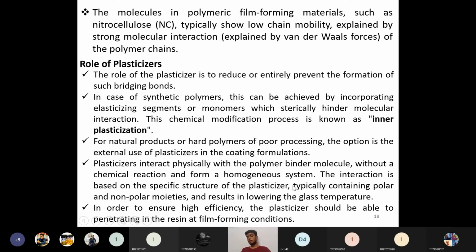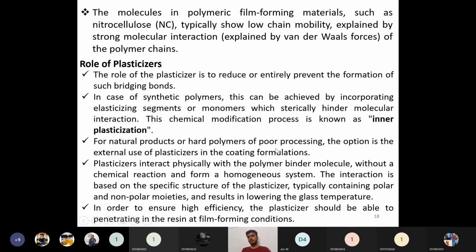So the glass transition temperature will be very low for those particular paints. In order to lower that glass temperature, there should be some interaction between the resin and the plasticizing element. If the plasticizer has good miscibility, creating homogeneous characteristics with the resin, then we can directly use this plasticizer in that homogeneous system.